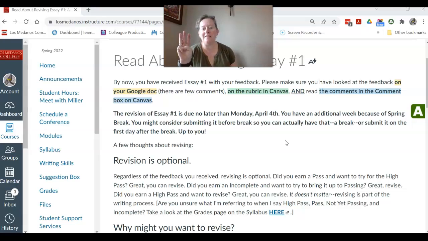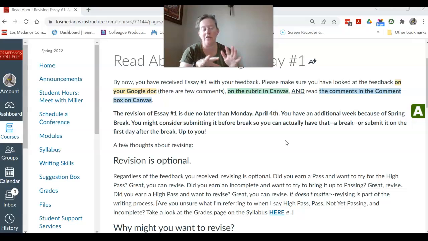The third place is in the comments box in Canvas on the grades. So when you click on grades, you'll see the rubric first, and then below it, you'll see my comments. And the comments, that's where you'll find what your score is. High pass, pass, not yet passing, or incomplete. Okay, so what do I do with all that information? Well, you first need to decide if you want to revise.